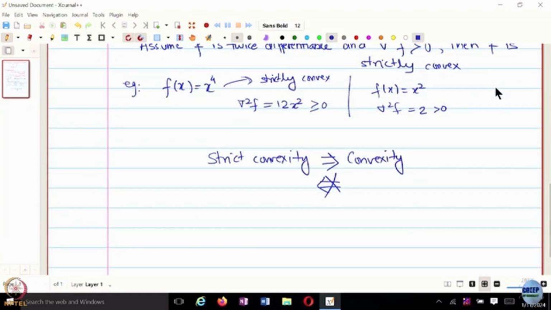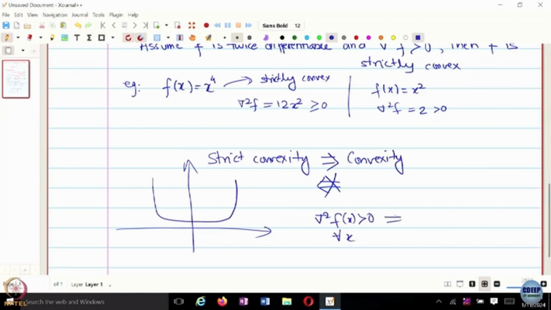So for instance, a function which looks something like this is a convex function, but not a strictly convex function. Or a constant function is not a strictly convex function, it's just a convex function. And similarly, the sufficient condition, Hessian of f positive definite for every x, implies strict convexity. The reverse implication need not be true.